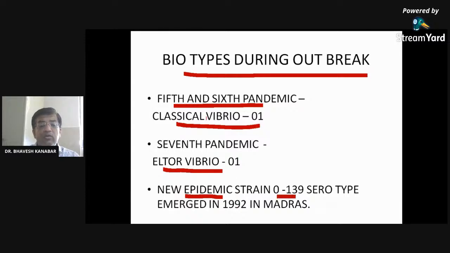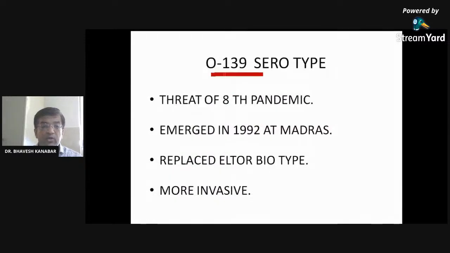Just remember this. These are only 2-3 strains, right? So if you remember, that will be nice to hear from you. Classical Vibrio O1, El Tor Vibrio O1, and the endemic O139 serotype. That emerged in Madras in 1992. So there is the O139 serotype, that is the threat of the 8th pandemic. It emerged in 1992 at Madras and replaced the El Tor biotype.